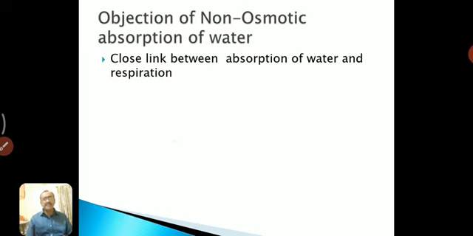It is an energy releasing process, and if respiration is inhibited, the absorption of water is also inhibited, and vice versa. If the rate of respiration increases, the rate of water absorption also increases. If the rate of respiration decreases, the rate of water absorption also decreases.